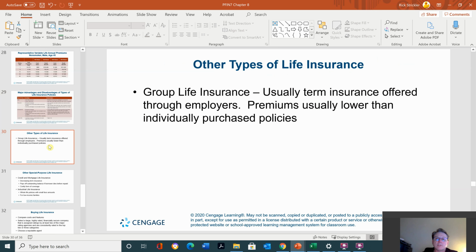And then other types of life insurance are group insurance. Usually term insurance offered through employers. Premiums usually lower than the individual purchase. Okay, and that is the end of this chapter.